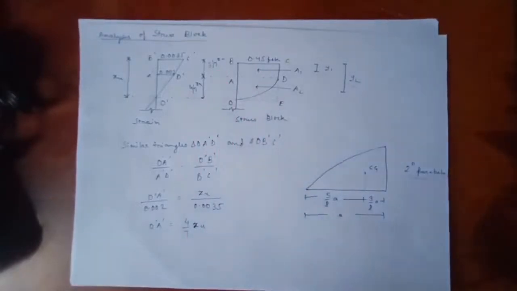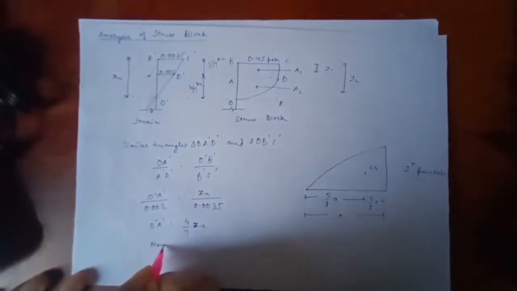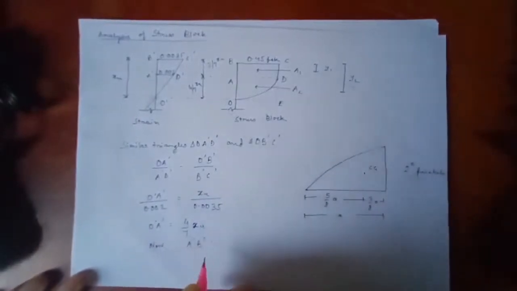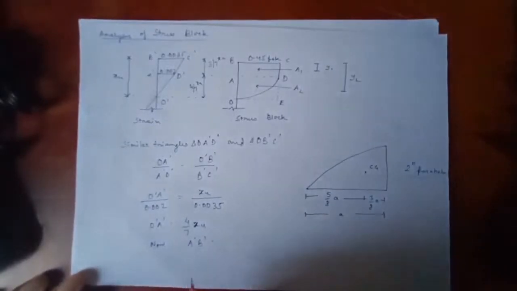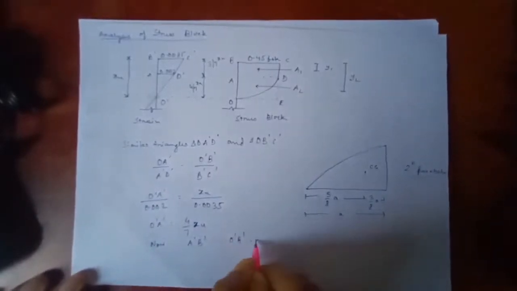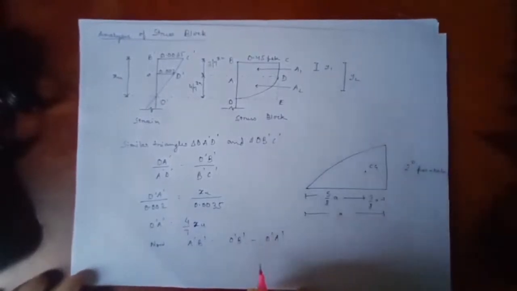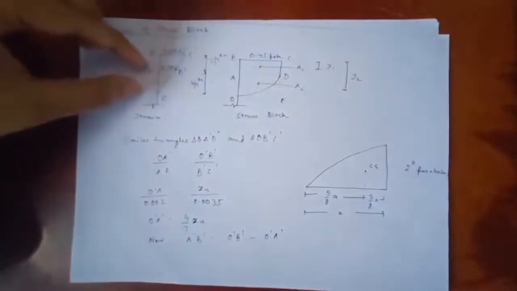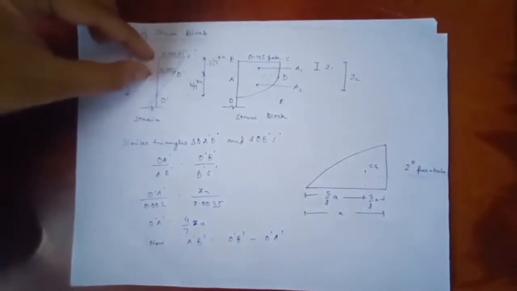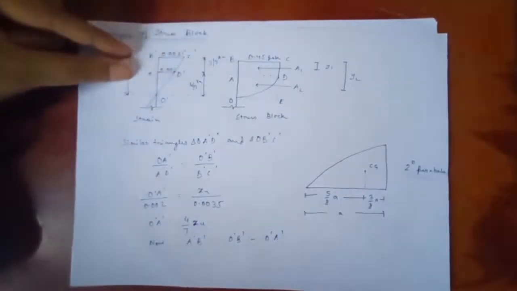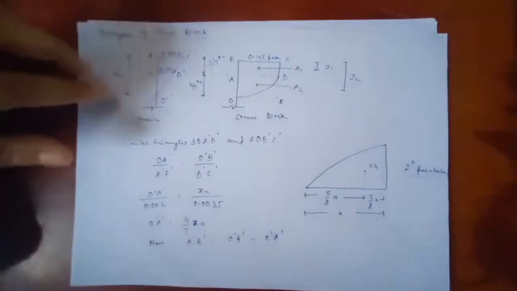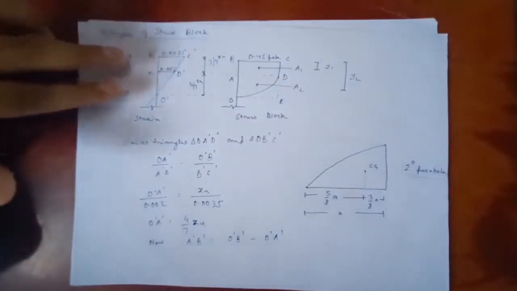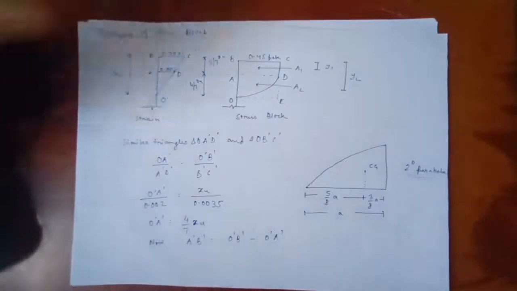4/7 and 3/7, yeah. Okay, so now A'B' is equal to, what is A'B'? It is equal to O'B' minus O'A', right? A'B' is equal to O'B' minus O'A'. So I am here interested to find the dimension of A'B', and O'B' minus O'A' will give me A'B'.